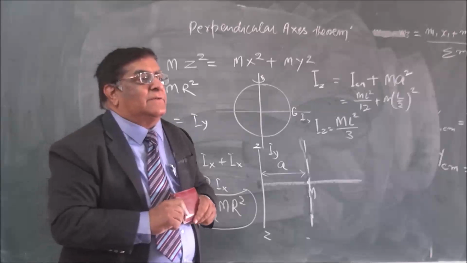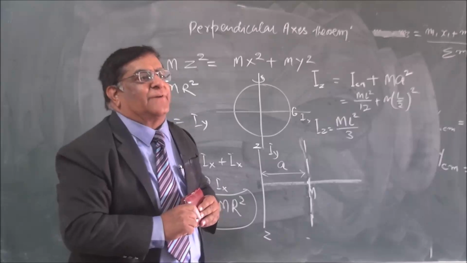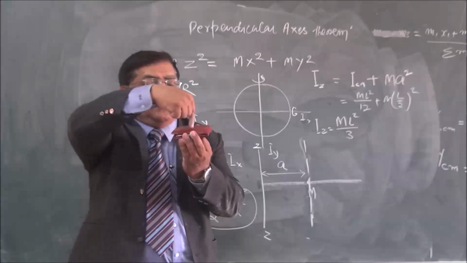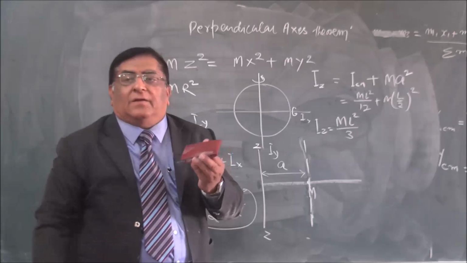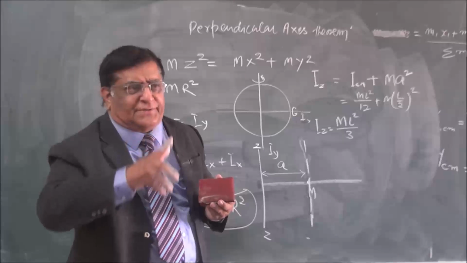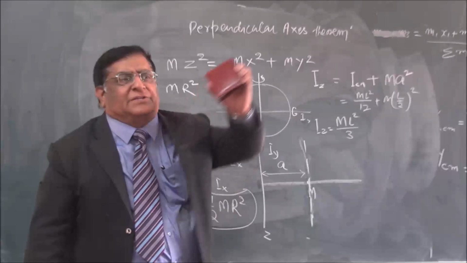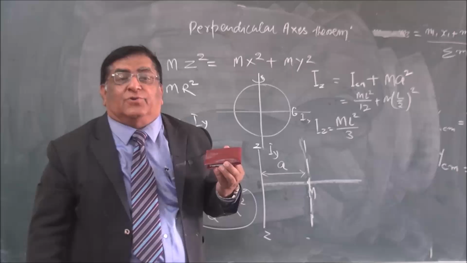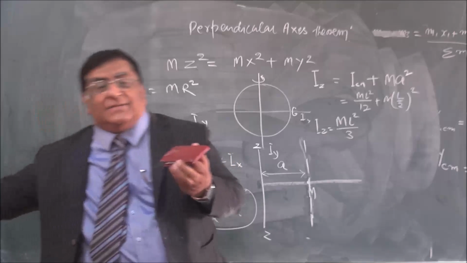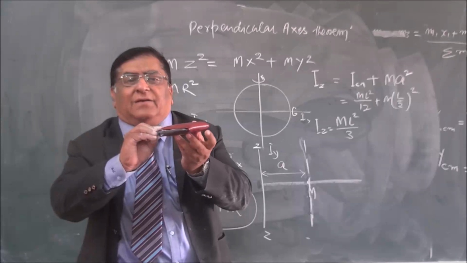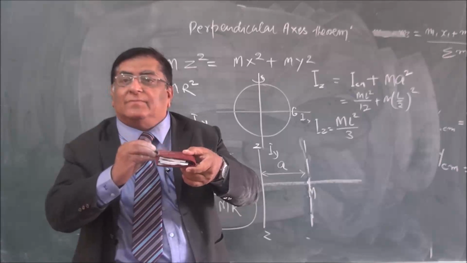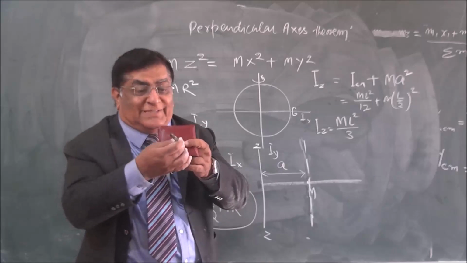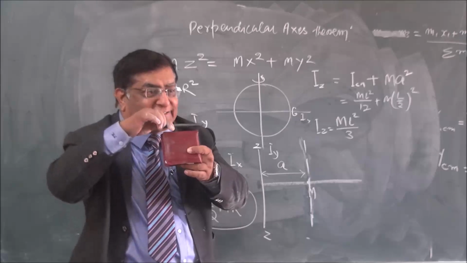Please see here, the natural formula for the moment of inertia of a disk is half mr square. How much? Half mr square. That is the moment of inertia about this. Okay, now they change the question. They say find the moment of inertia of a disk which is rotating about its tangent. Where is the tangent? Here is the tangent. And it rotates like this. Can you apply the parallel axis theorem? What do you know? This half mr square. What are they asking? This.